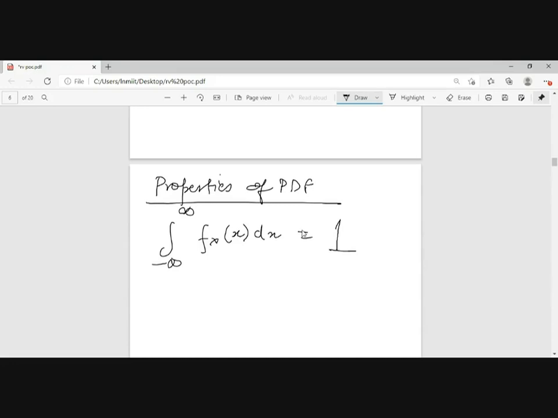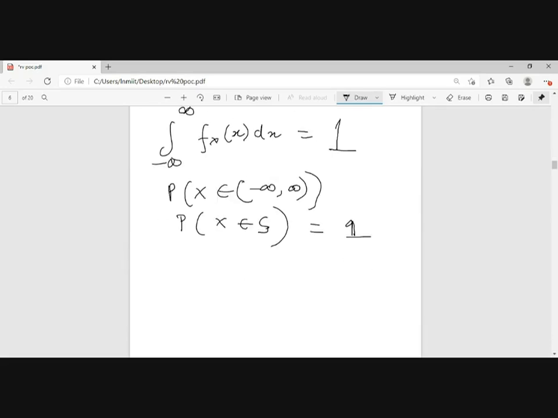Agreeing to this? Yes, sir. Okay, because this means that the probability x will be taking a value between minus infinity to infinity, the complete range of values. That means the probability that x belongs to the space, and if x belongs to the space, the probability will be equal to 1. So for us it will always be 1.